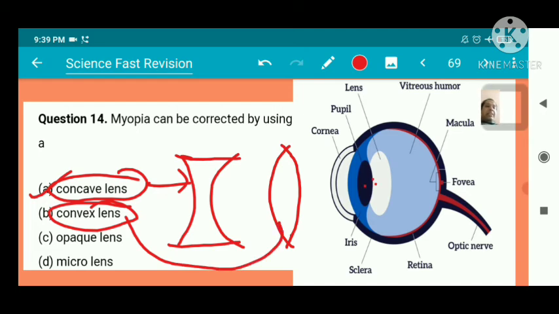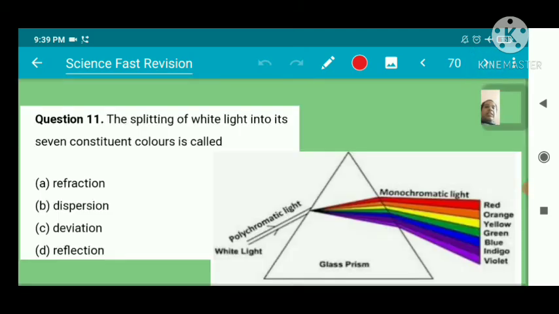Our natural eye has a convex lens, but to remove myopia we can use a concave lens. The splitting of white light into its seven constituent colors is called dispersion of light. These are all seven colors.